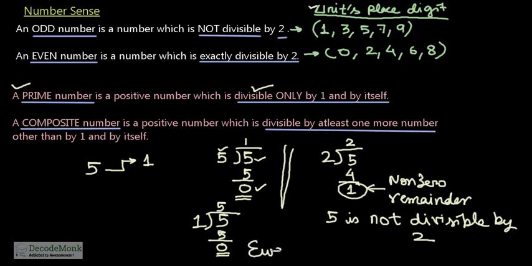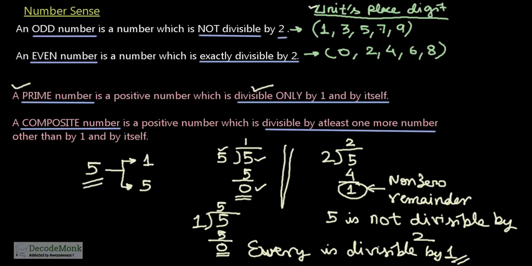Basically, every number in this world is divisible by 1. You take any number, you see that it is divisible by 1. The quotient will be the number itself. So coming to our example 5, 5 is divisible by 1 and 5 is also divisible by 5. And there is no other whole number which divides 5 completely. Therefore, we can say that 5 is a prime number.